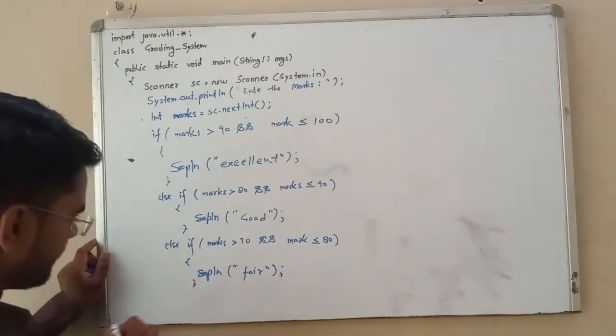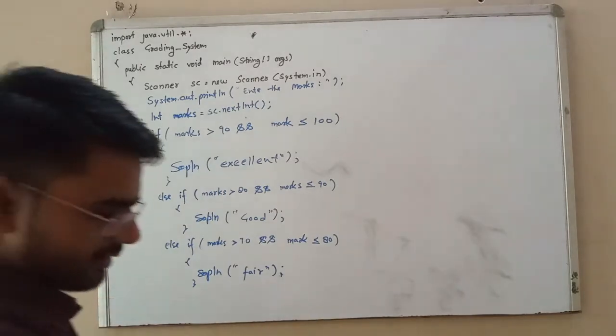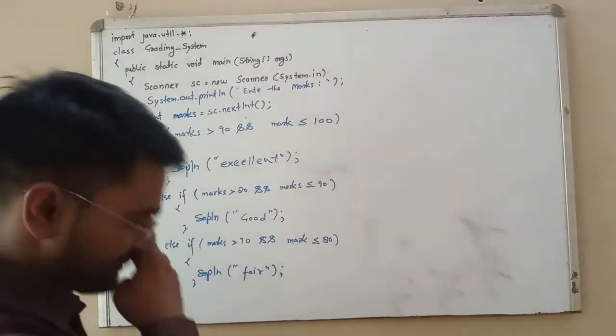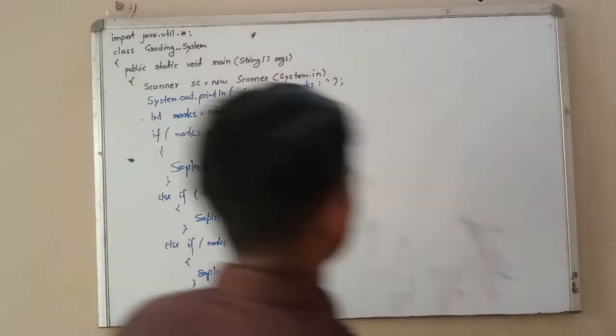Okay, and we have no space, so I manage the space.